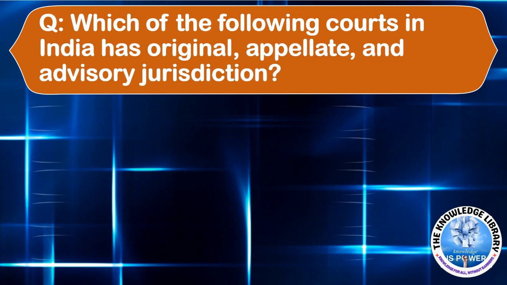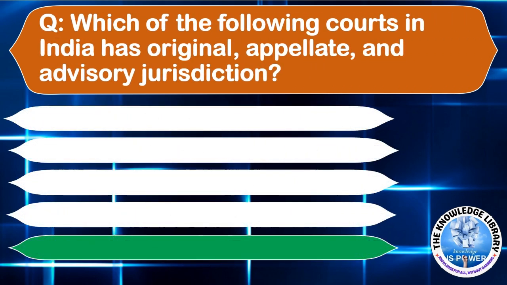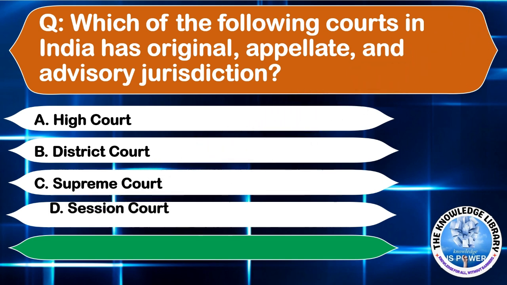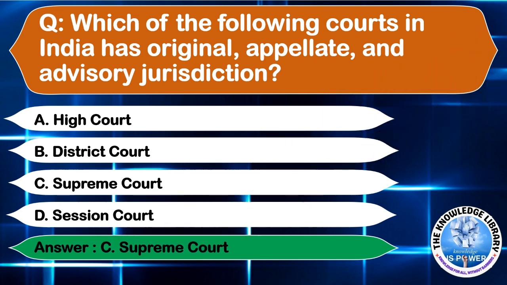Which of the following courts in India has original, appellate and advisory jurisdiction? Option A, High Court, option B, District Court, option C, Supreme Court, or option D, Session Court. The correct answer is option C, Supreme Court. Moving to the next question.